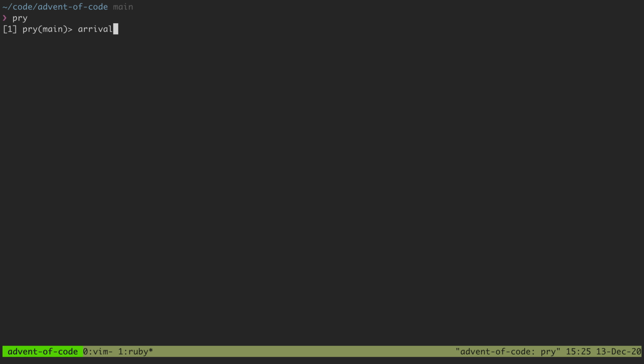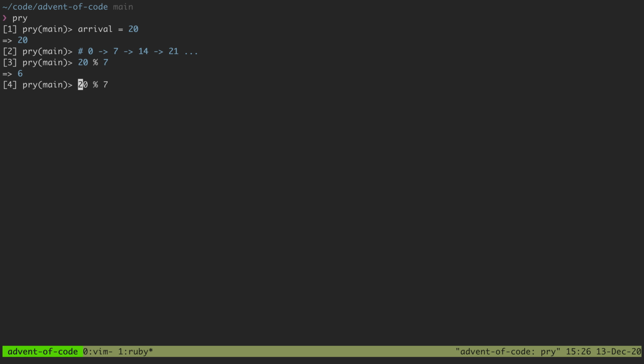Imagine I have an arrival time of 20 instead of the 939, and I'm dealing with bus 7. So the bus starts at 0, it eventually comes back at 7, eventually comes back at 14 minutes, eventually comes back at 21 minutes, so on and so forth. So if I were to do 20 mod 7, I'm going to get 6. That's because we get to 14, and then there's another 6 remaining before we get to 20. But the bus isn't there yet. At 20, we're still 1 minute out from the bus getting there.